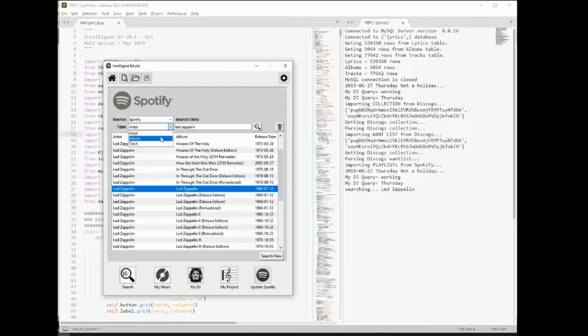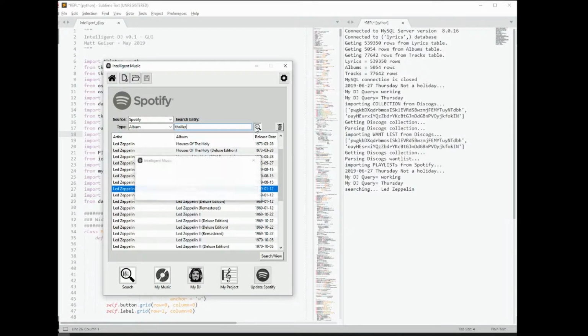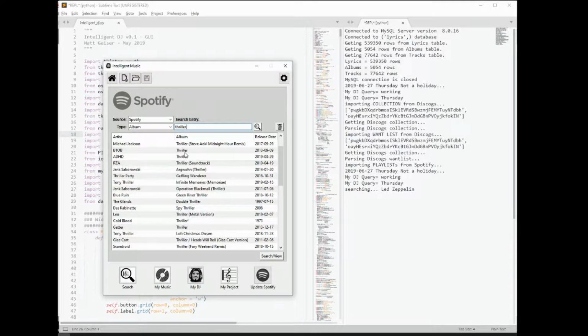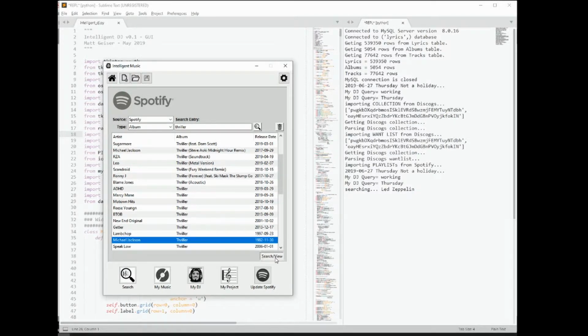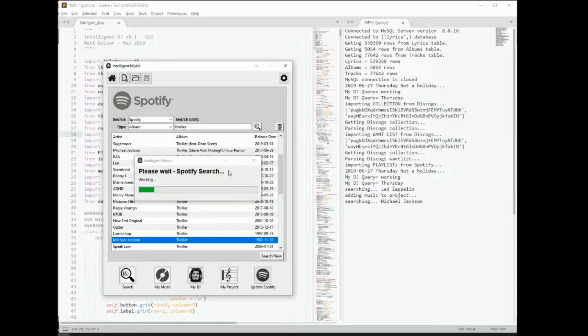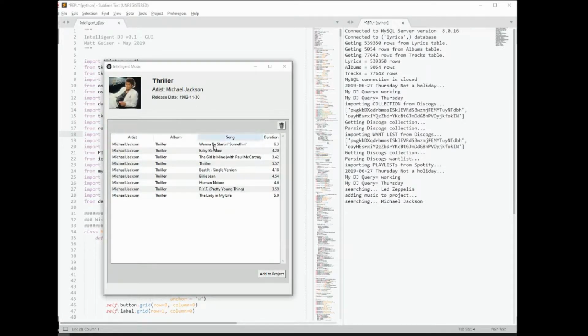I also have the ability to search by album. So if I happen to be looking for an album, let's just say Michael Jackson's Thriller, I can search for Thriller. And you can see it comes up with any album that might have Thriller in the name. So I can sort this out and start to take a look. And here's Michael Jackson right here. I take a look at that, and it'll give me all the songs that are on it. And I can decide, do I want the whole album in here, or do I just want to put a song on there? So I'll put Michael Jackson's Thriller in as just a song in the project.